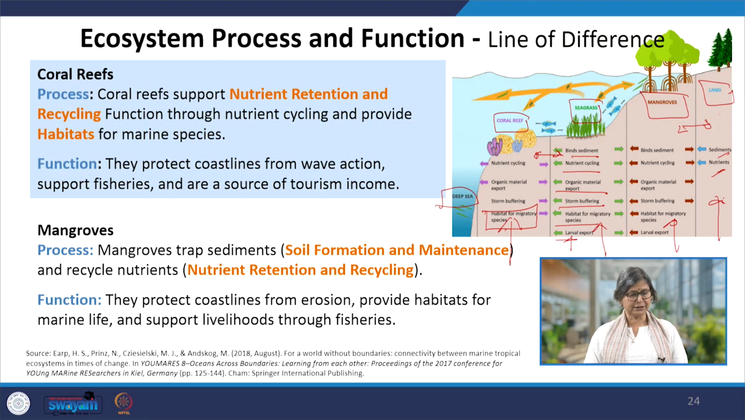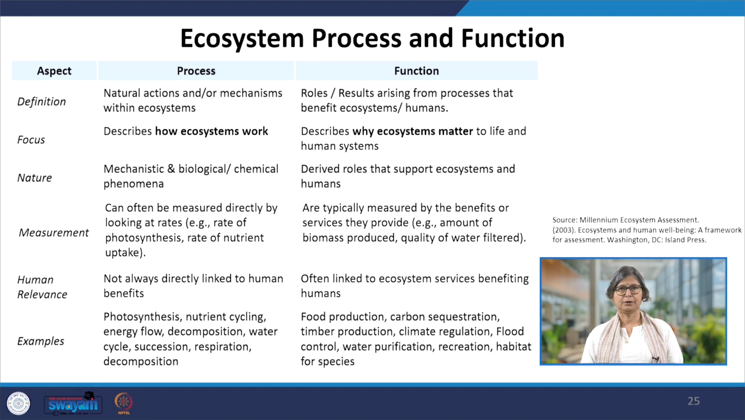Another community I brought is the mangrove community for the discussion, where in the process, mangroves trap sediments. So they help in the function of soil formation and maintenance and recycle nutrients. So nutrient retention and recycling function they are supporting. And the functions this ecosystem provides: they protect coastlines from erosion, provide habitats for marine life, and support livelihoods through fisheries. So let us understand this particular process and function difference in a tabular form.